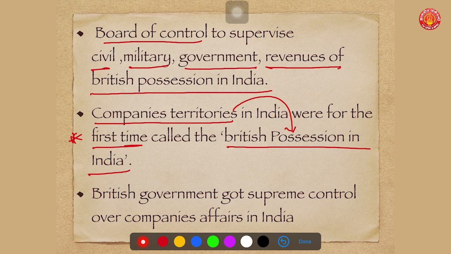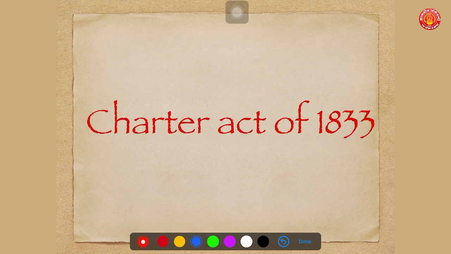Wherever I am using the word first, you have to keep in mind these are potential areas for questions in prelims. Now the next important point is that the British government got supreme control over company affairs in India. So under this particular act, the British government started controlling the affairs of the company in India. So these were the two important acts.